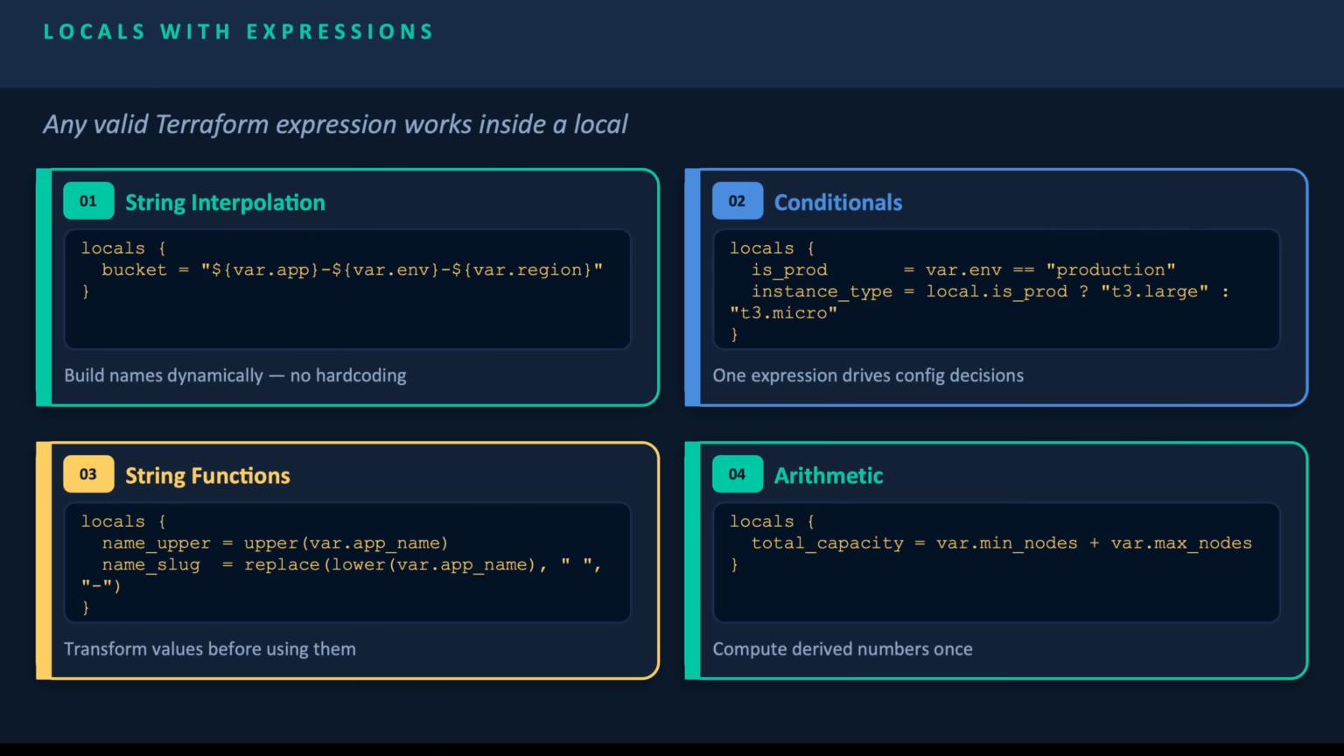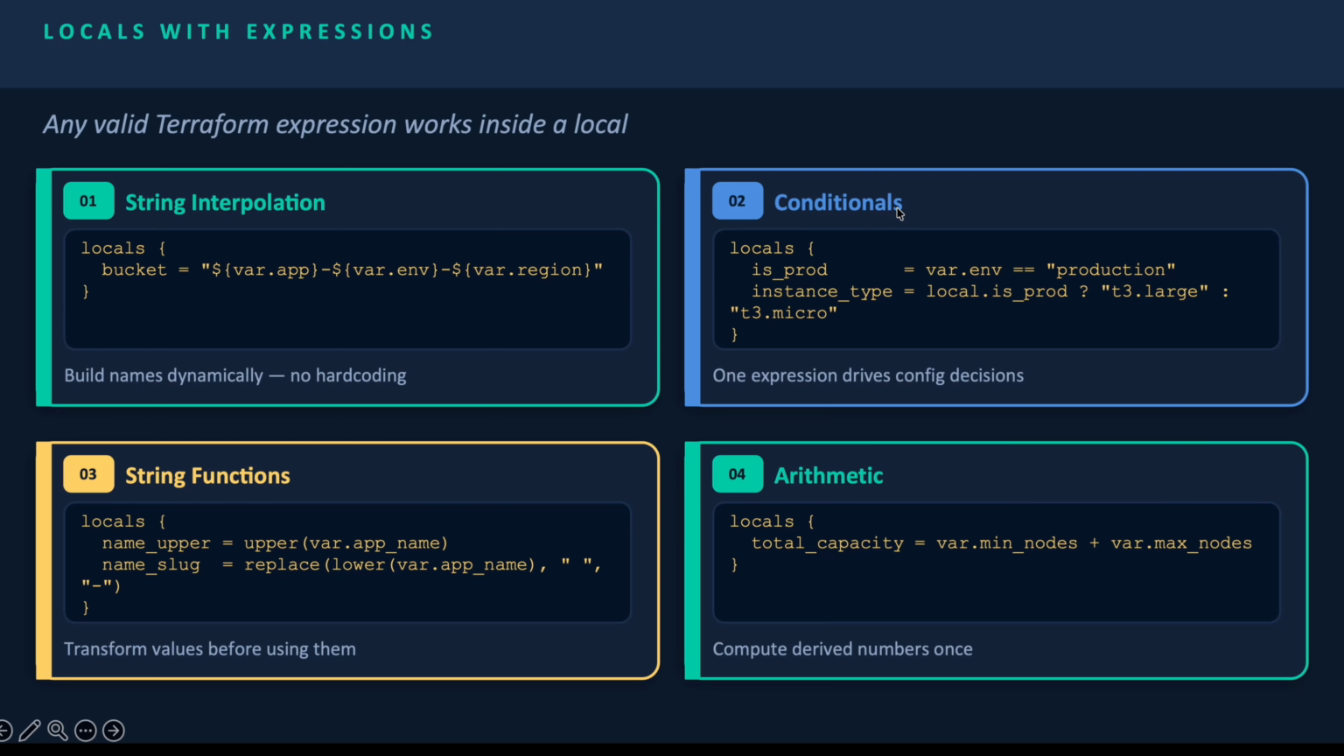So next is locals with expressions. This is when locals become powerful. The first one is string interpolation. How do you write the syntax? locals, then curly braces, bucket equals, then dollar with curly braces. You can use var.app, var.env and var.region, so it will combine all of them. Like if I give the name of my application, say Facebook, so I give FB, it will be FB hyphen dev hyphen us-east-1. So this is how you can use locals. Build names dynamically, no hard coding needed.